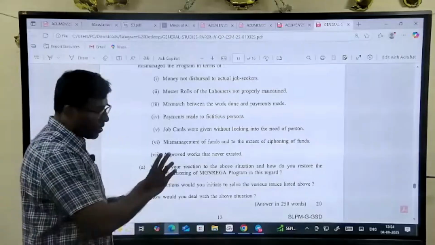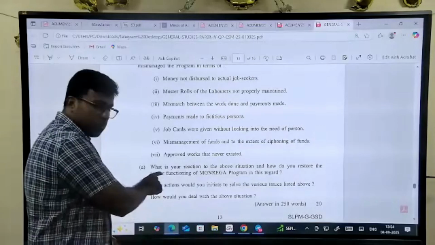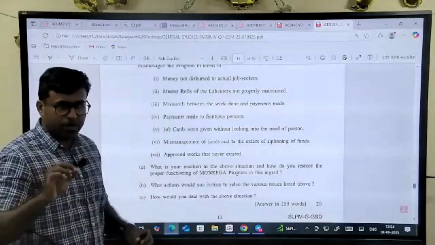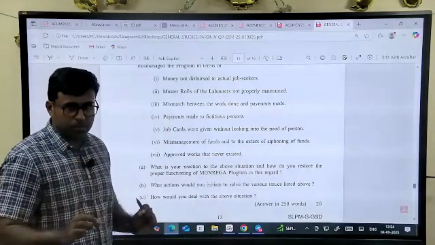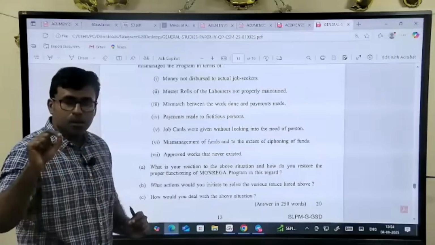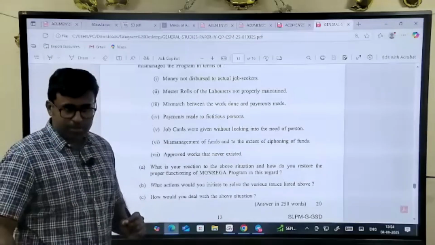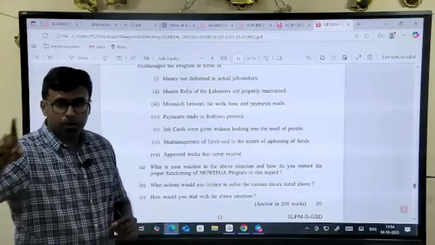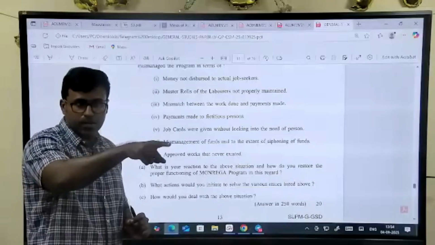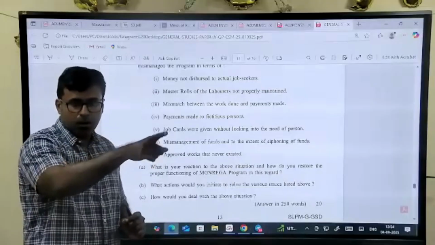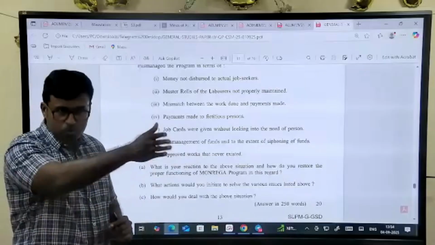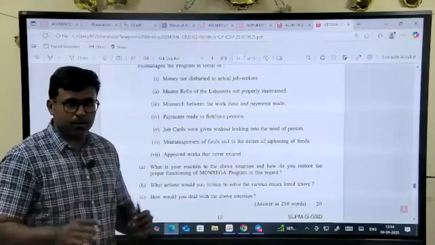Here, understand well, for that same point, that money has been given to fictitious persons, I will say that I will make a list again. I will give the money to the people who have worked. Next, whoever has gotten the money without being in the list, I will lodge a case against them, or some punitive action should be taken.